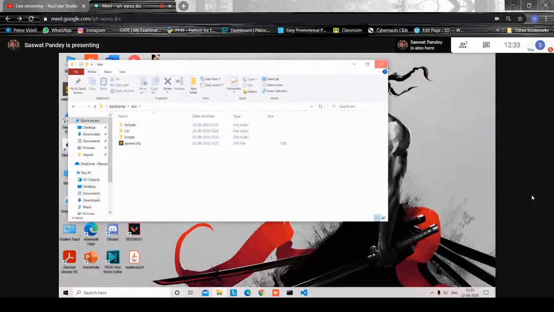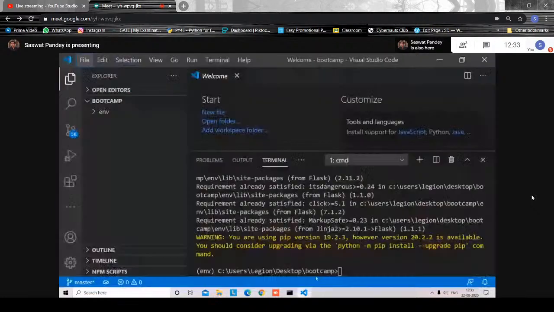So now it's ready. Once Flask is installed, we'll create an app.py file. Flask usually needs an app.py file. If we need to create a file here, I'm telling for VS Code.